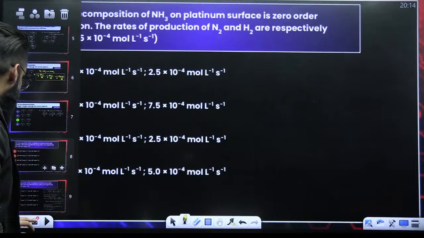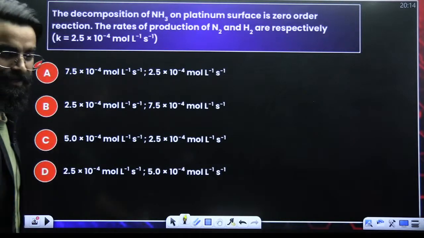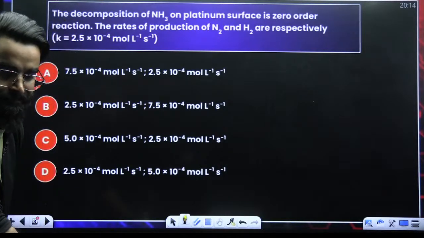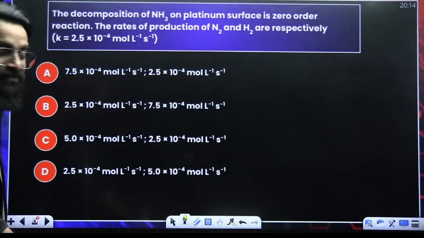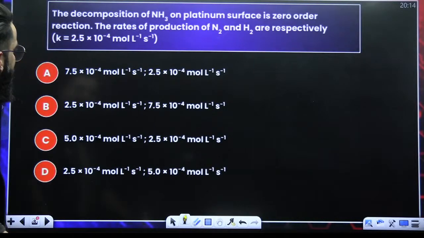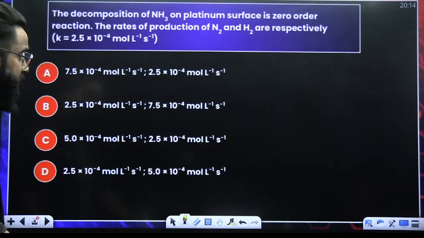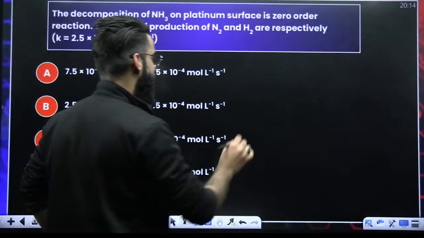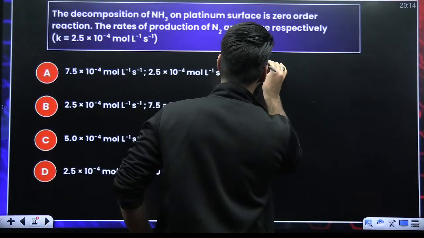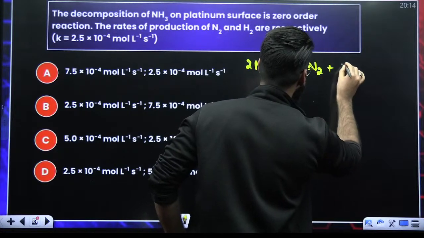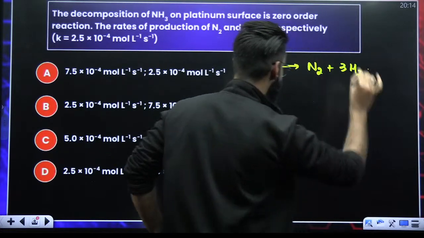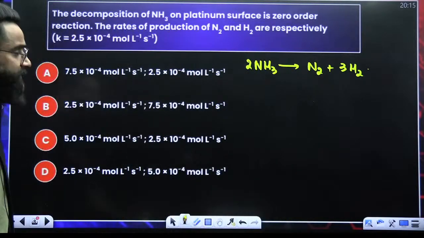Look at this particular question, guys. Think over it. I want the chats to run continuously. Do not stop. Be very, very active in the chats. The decomposition of NH3 on platinum is a zero order reaction. So if I write the reaction, we are decomposing NH3 over platinum. It gives us N2 + 3H2. This is first of all the reaction.